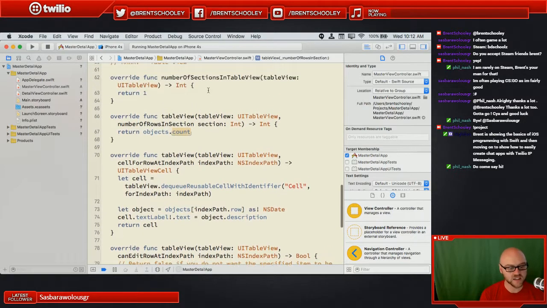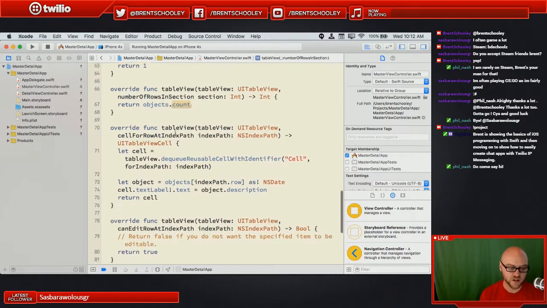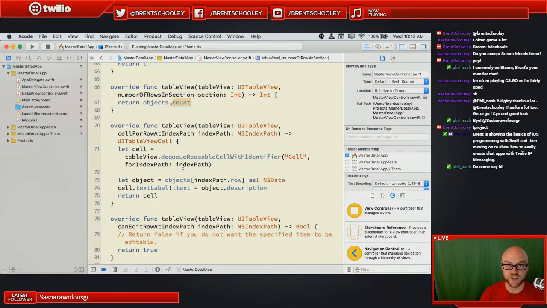So these get called pretty much in order, and they get called periodically. It's going to say, how many sections do I have? We have 1 section. How many objects do I have? Well, we have the number of objects that are in objects.count. Okay, cool. For each row in this section, which you've told me there are exactly the same number as there are objects in that array up there, what do you want the cell to look like?